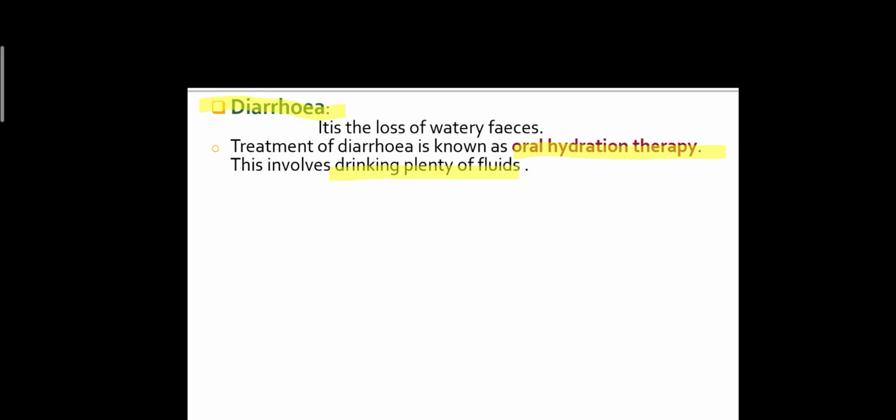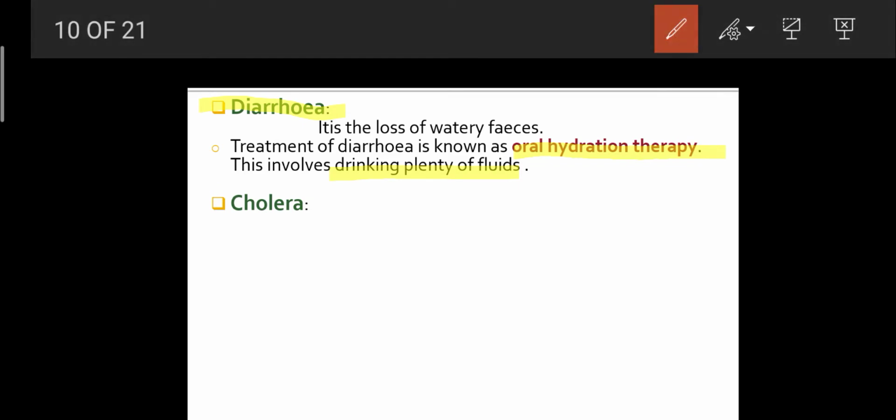A lot of fluid intake is the treatment of diarrhea, because in diarrhea there is a huge loss of water from the body, so it may lead to dehydration. So there is a need for a therapy known as oral hydration therapy, and it involves drinking plenty of fluids.